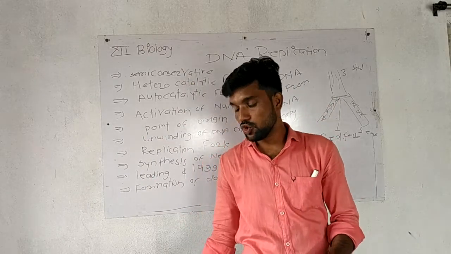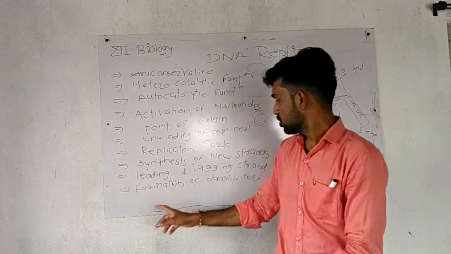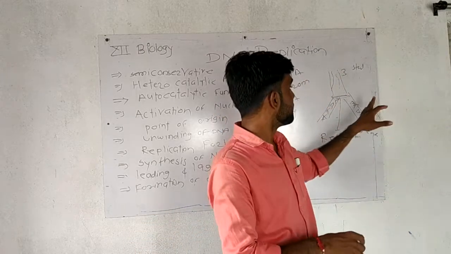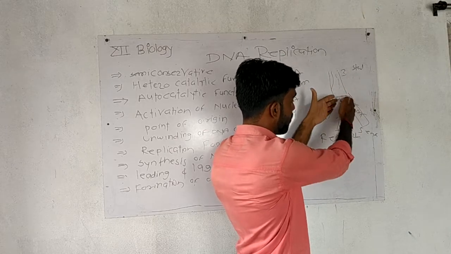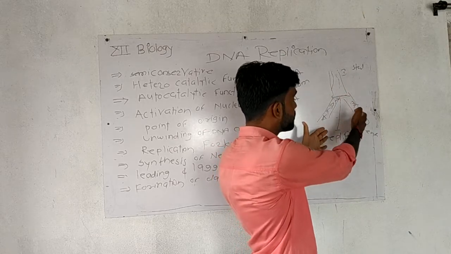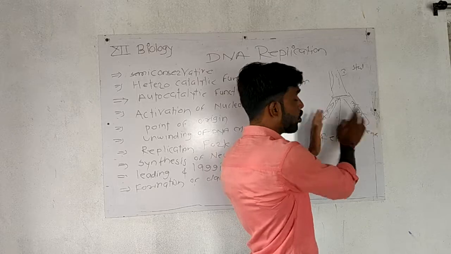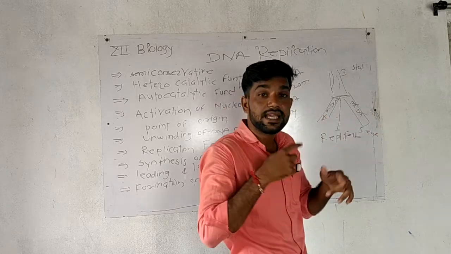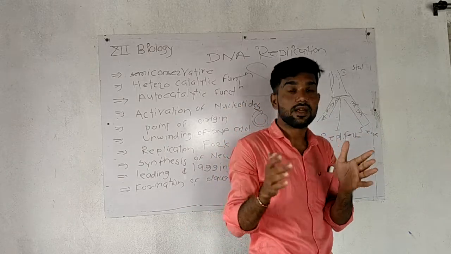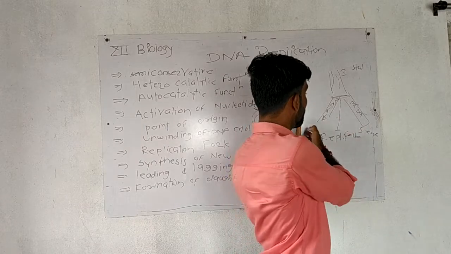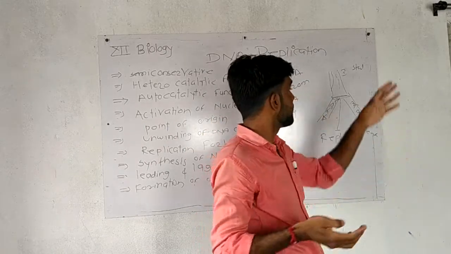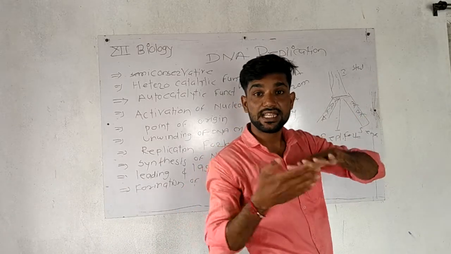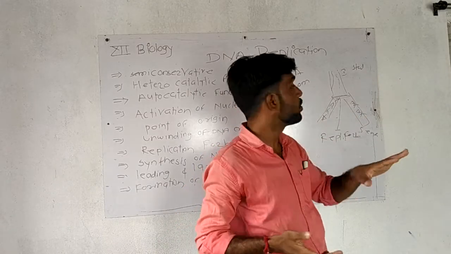Then the formation of the new daughter DNA molecule. See, here the DNA comes, and here is the replication fork. When it gets separated, there is the formation of two syntheses. When the daughter cells are separated, they mature totally, and here is the formation of the DNA molecule of the daughter cell. Now DNA has been made from DNA, and the process is complete.